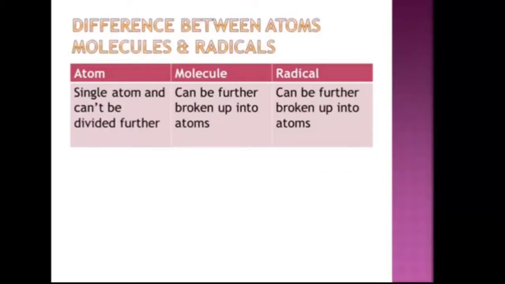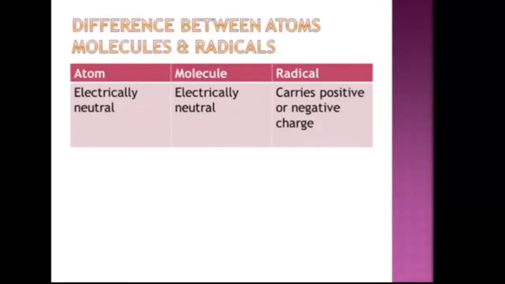Next difference, an atom is a single atom and therefore it cannot be divided further, whereas a molecule can be further broken up into atoms. A radical can also be further broken into atoms because it is also a group of atoms. Next, atoms, as you know, are electrically neutral. There is no charge. In a molecule also there is no charge, whereas a radical carries either a positive or a negative charge.